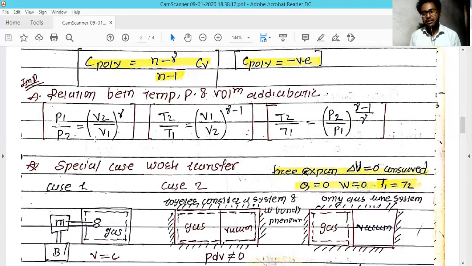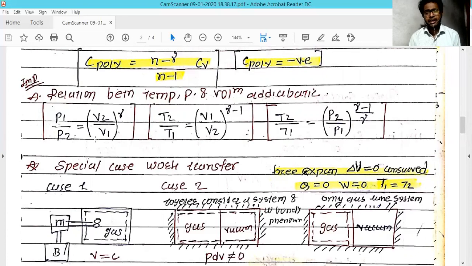And from the first formula, if you put that value of V1 by V2 in the second formula, you will get the third formula: V2 divided by V1 equal to P2 divided by P1 raised to the power of 1 divided by gamma. These three relations are very important throughout thermodynamics. You will come across many processes, many cycles.